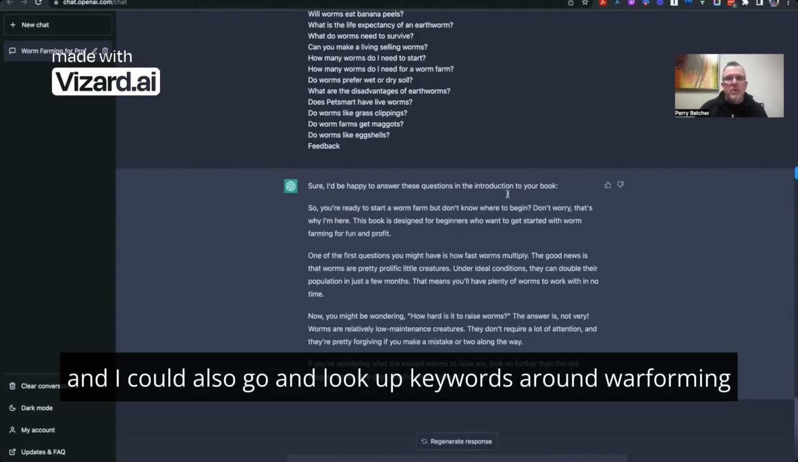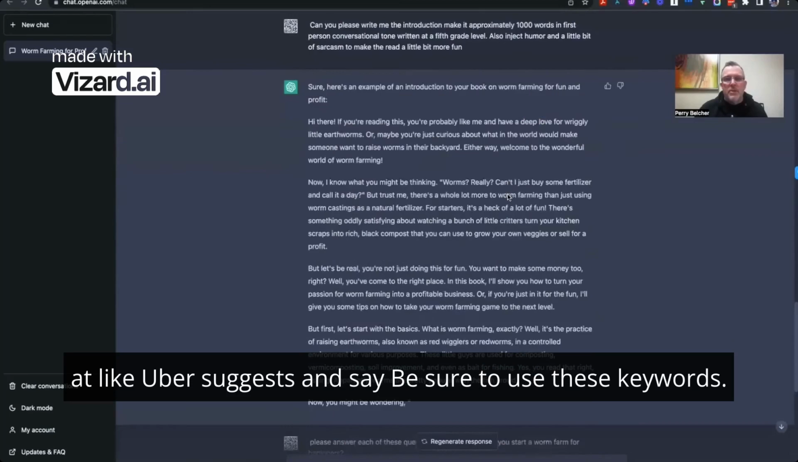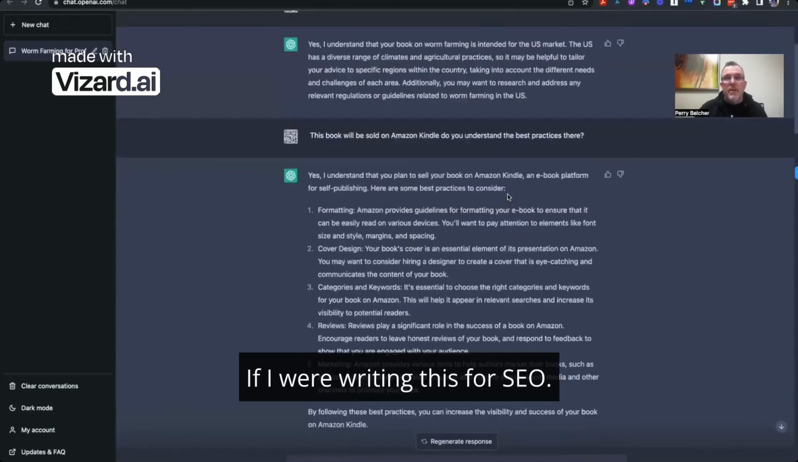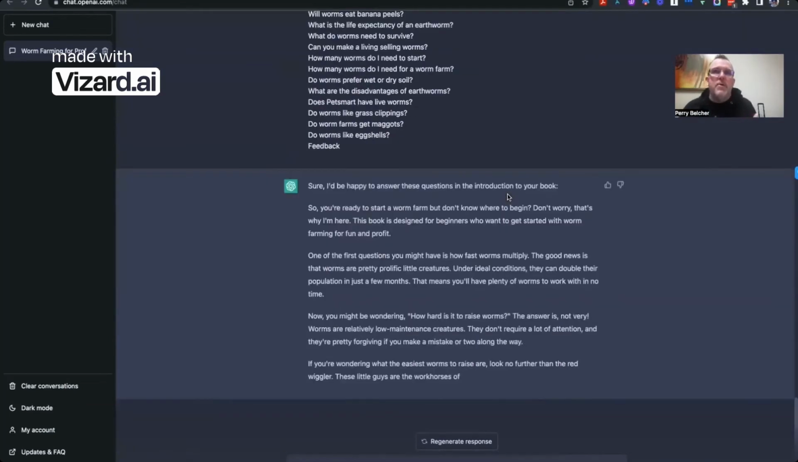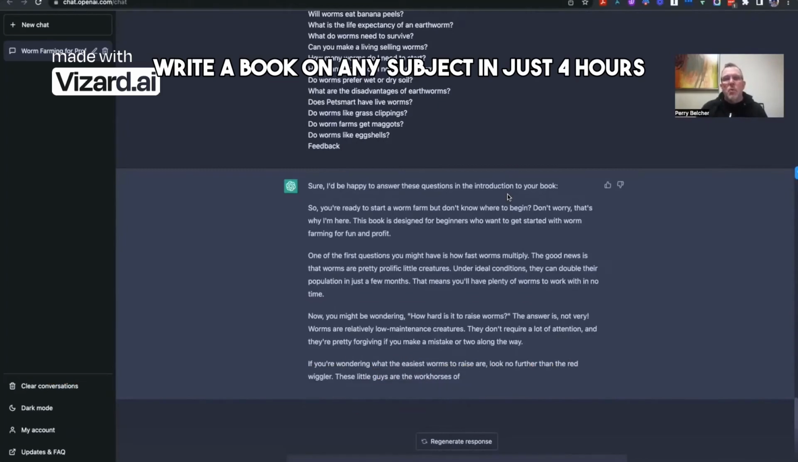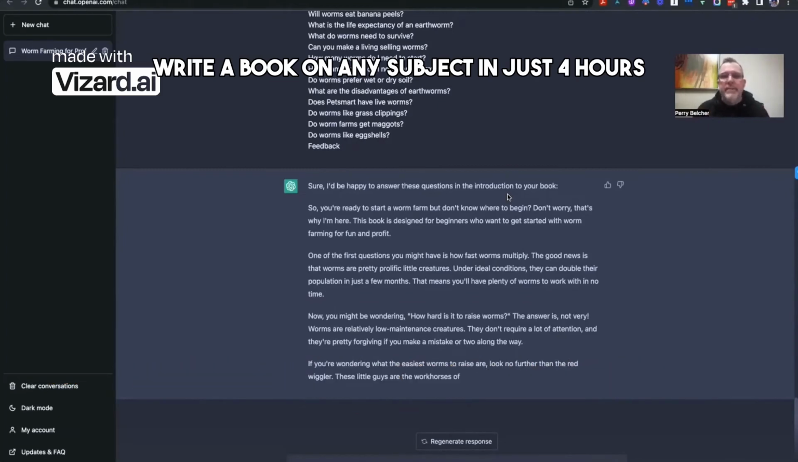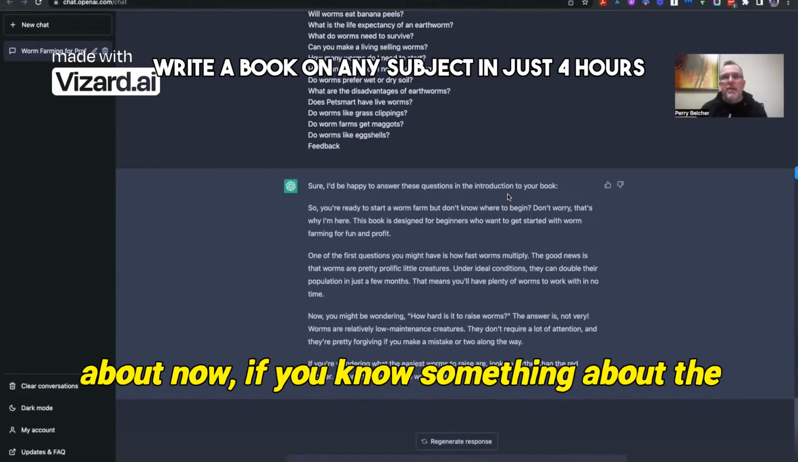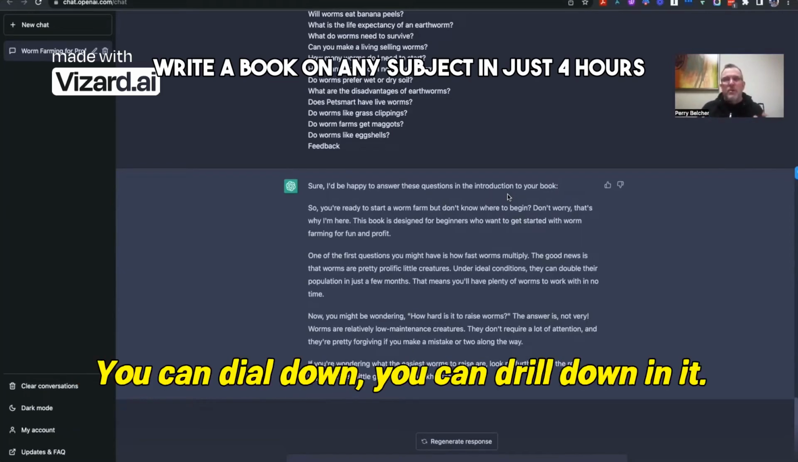And I could also go and look up keywords around worm farming at something like Ubersuggest and say, be sure to use these keywords. If I were writing this for SEO, I would definitely do that. But this is going to be a book. So this 120-page book, I can tell you, if you go through this process, will probably take you somewhere in the neighborhood of 4 hours to complete about a subject you know absolutely nothing about. Now, if you know something about the subject, it's a whole lot better. You can drill down in it.